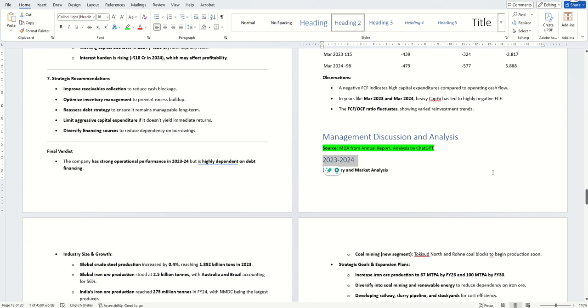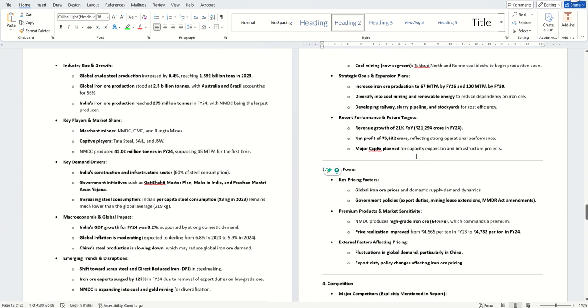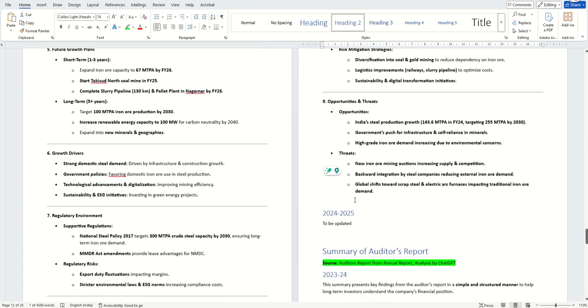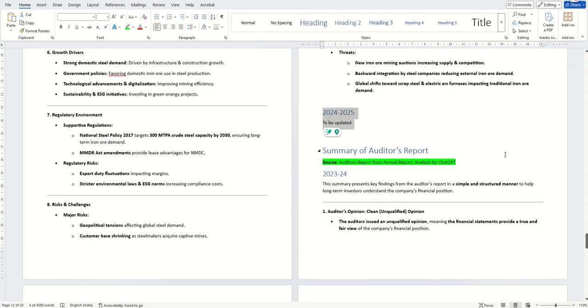This is very important because if you want to re-refer to this investment thesis after a year or so, all this information becomes handy to get to the source very quickly. This future is yet to come, so this is yet to be updated. Then summary of the auditor's report. We saw how the quality of management can be assessed or gauged by the auditor's report.